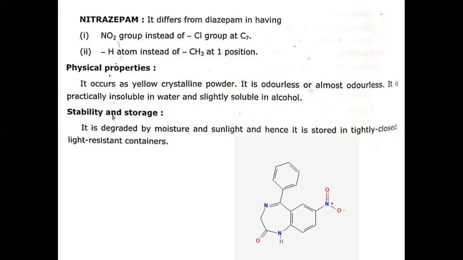If we talk about the physical properties of nitrazepam, it occurs as a yellow crystalline powder. It is odorless, or almost odorless. It is practically insoluble in water, means it will not solubilize in water, and slightly soluble in alcohol. Now, if we talk about the stability and storage of nitrazepam, it is degraded by moisture and sunlight. Therefore, it should be stored in a tightly closed, light resistant container.